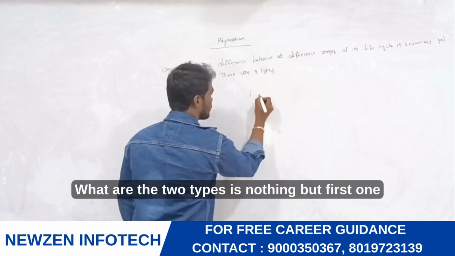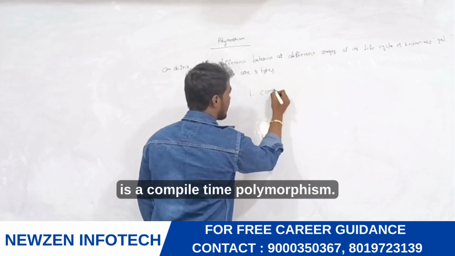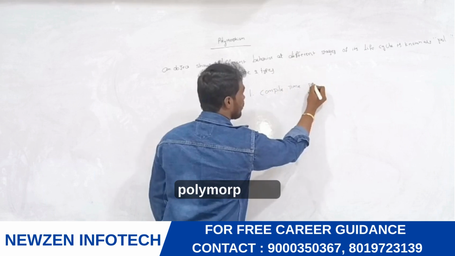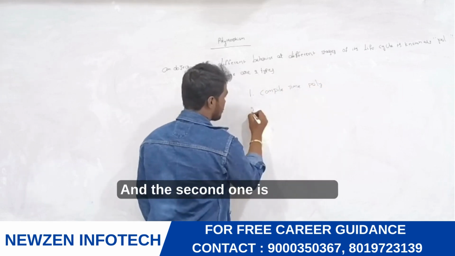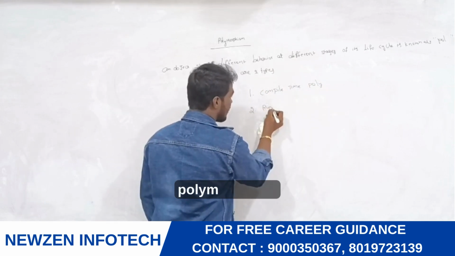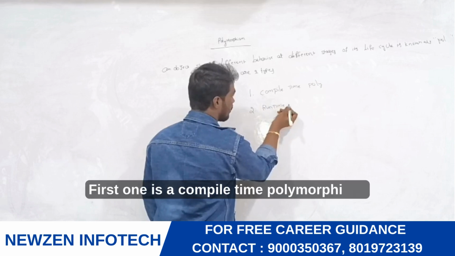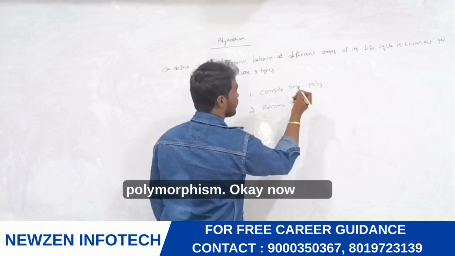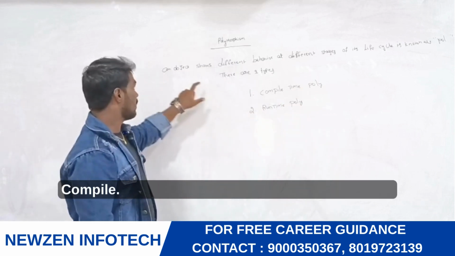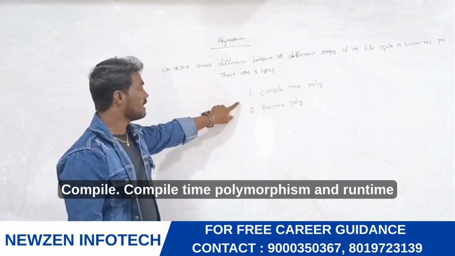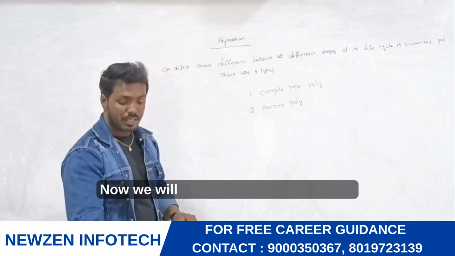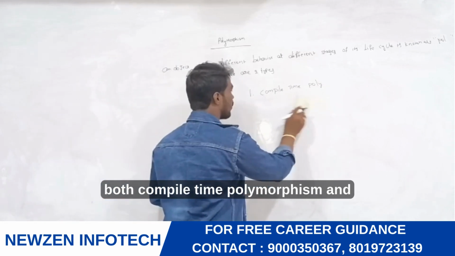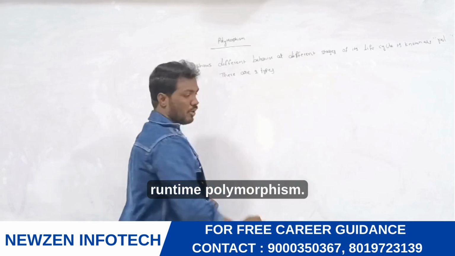The first one is compile time polymorphism, and the second one is runtime polymorphism. Now we will discuss both compile time polymorphism and runtime polymorphism very clearly.